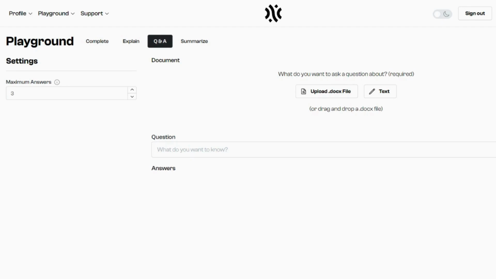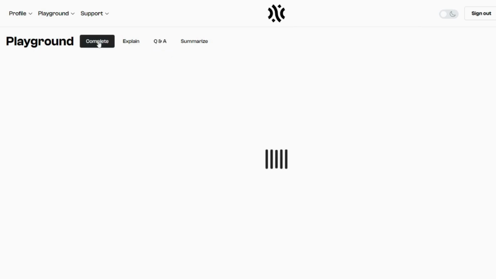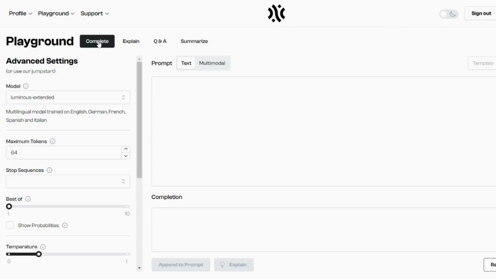It has the different options here. So it has your complete, explain, Q&A, and summarize. And Q&A is the main one we're going to look at today because it's going to be really useful for you, along with summarize. But this complete one, I want to show you something first. So you've got your normal text one. This isn't exactly new. If you take a look at the settings over here, you're able to pop your settings in. You've got your basic templates over here that will give you the main things it can do, and it's already set up to use them and give you the best settings for them.